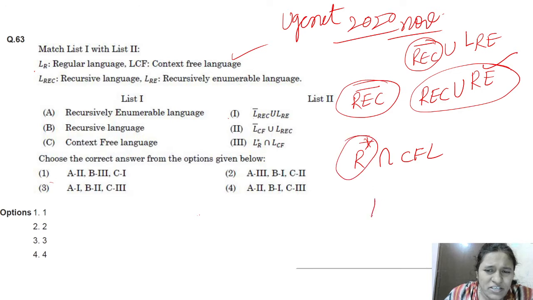The regular language is closed under all the operations, right? That's why regular Kleene star is regular, intersection CFL.